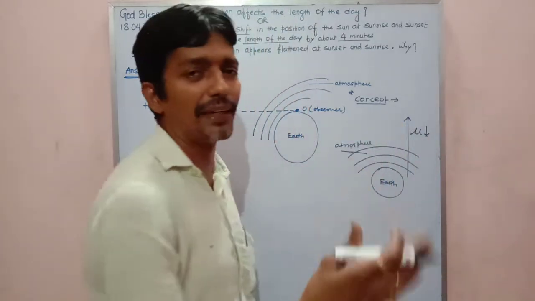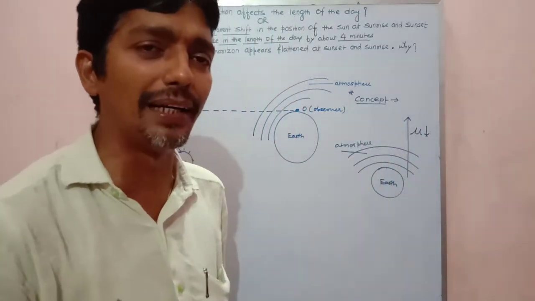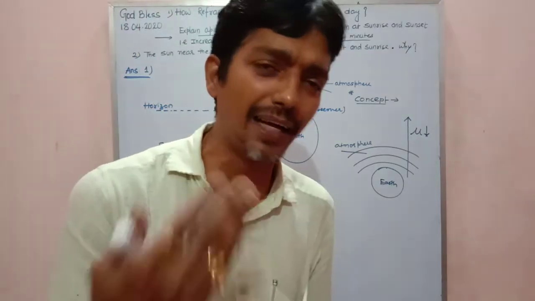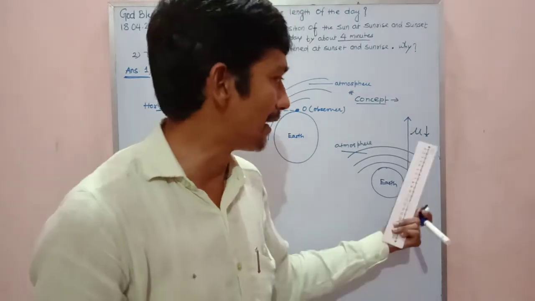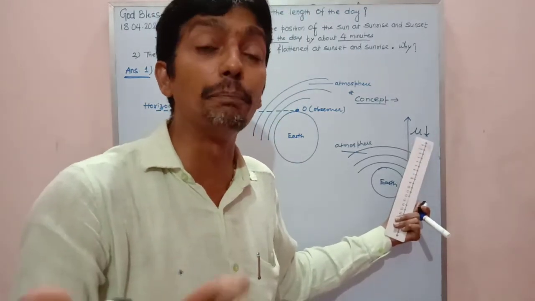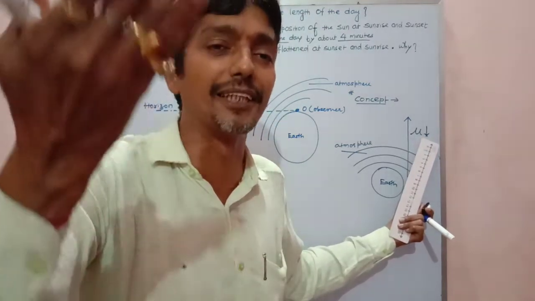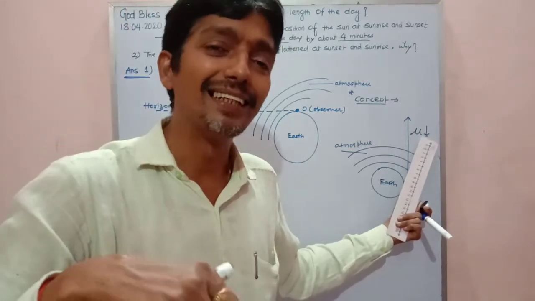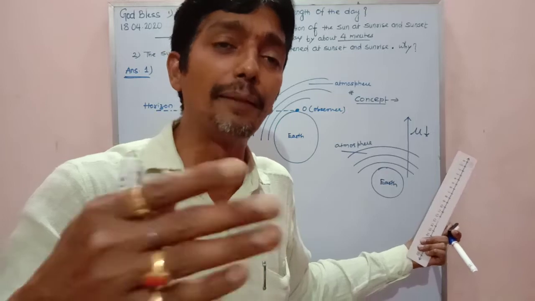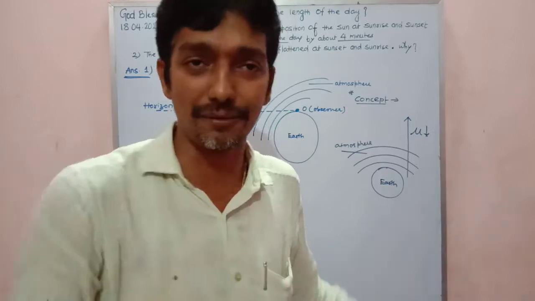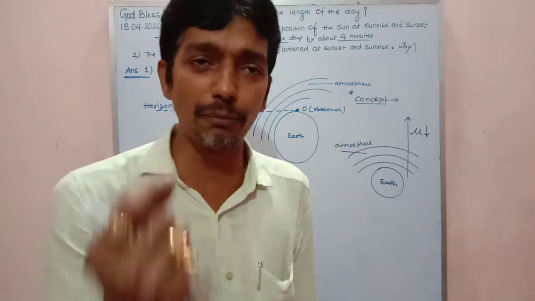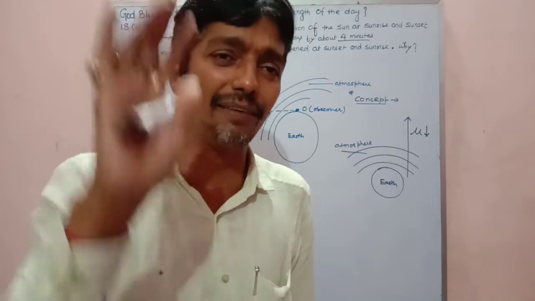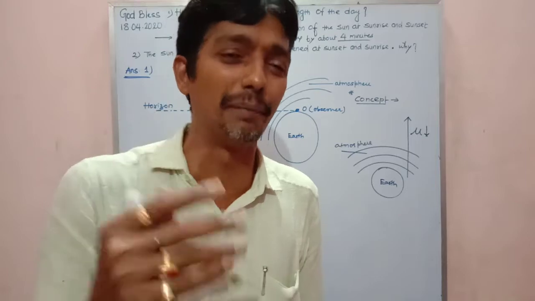Why does the refractive index go on decreasing, my dear? Because you all know, the more the refractive index, the more the medium is denser. And if the refractive index is less, the medium is rarer. I repeat, when RI is more, the medium is denser, and when RI is less, we can say the medium is a rarer medium.